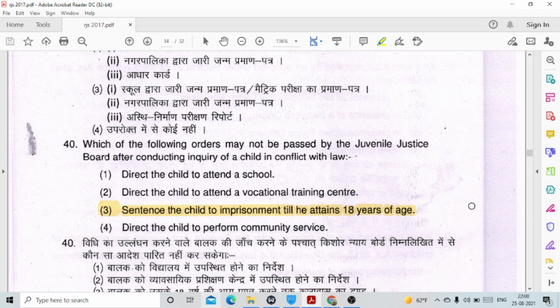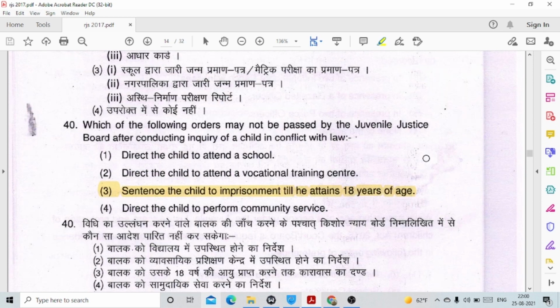Question number 40. Which of the following orders may not be passed by the Juvenile Justice Board after conducting inquiry of a child in conflict with law? This is option number 3. Sentence the child to imprisonment till he attains the age of 18 years.